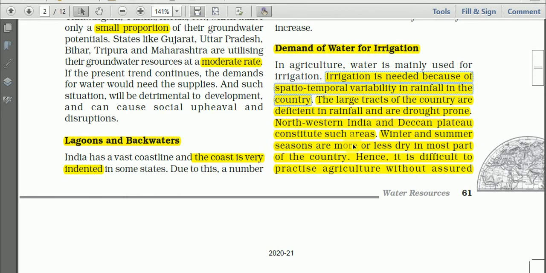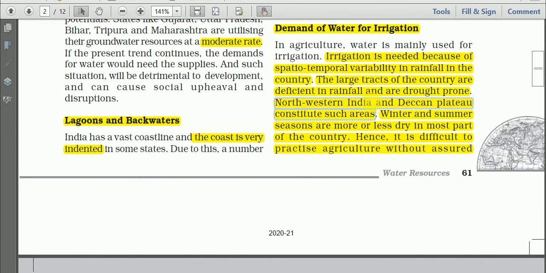and that is why we need irrigation. Large tracts of the country are deficient in rainfall and drought prone. For example, Western India, as I mentioned earlier, the western part of Rajasthan, then Punjab, Haryana, then the Deccan Plateau. In these areas we find deficient rainfall and drought proneness. And about the temporal variability, see, winter and summer seasons are more or less dry in most parts of the country, and rainfall is concentrated mainly in the monsoon season.